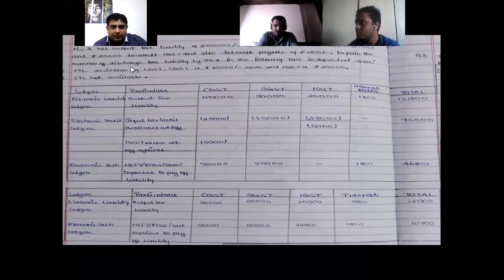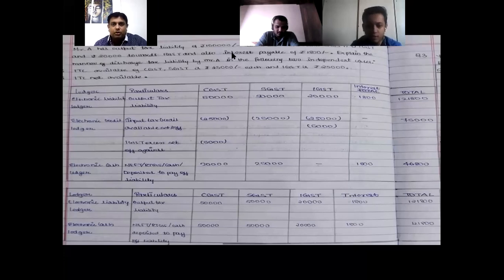Now ITC is given. This is the answer of case 1, and this table is the answer for case 2. Two different independent cases: when ITC is available, and second, when ITC is not available. Many times, like what we have seen in the previous question, they have not given ITC directly. Instead, they have given purchases.